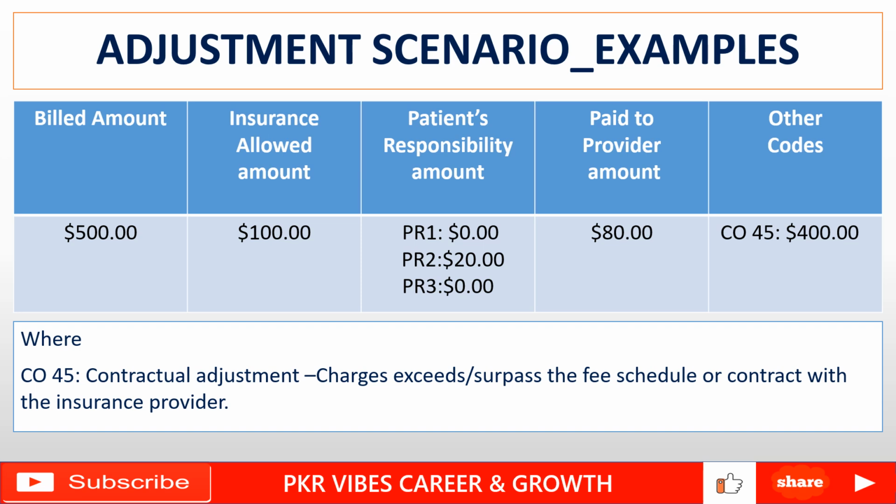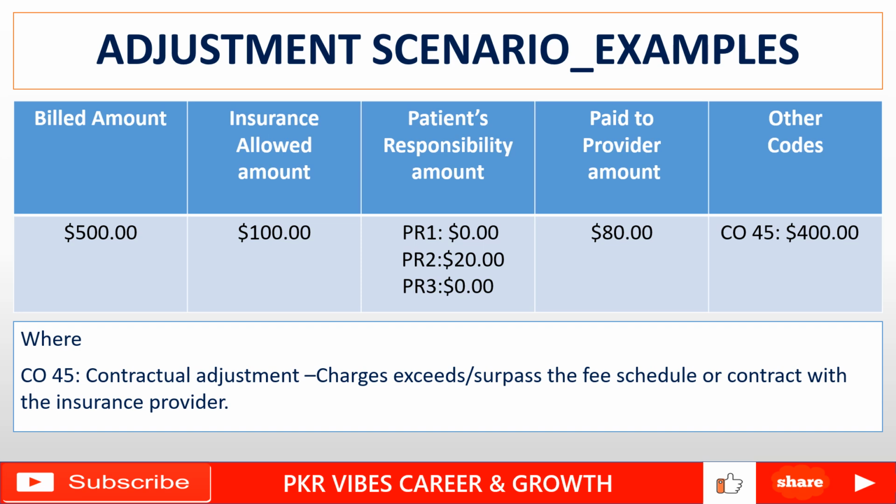So out of $100, there is $20 as patient responsibility and $80 is the paid to provider amount. Here, patient responsibility clearly is telling that it is a co-insurance amount. So co-insurance is PR2. PR1 deductible is 0 on this claim, and PR3 copay is also 0. And the paid to provider amount, meaning whatever insurance has paid to the doctor, is $80.